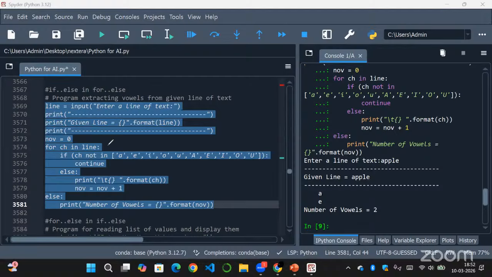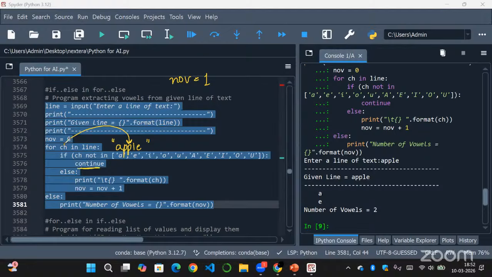We still have NOV equal to 1 only. Line is apple, right? A and P have been done. Now ch will represent the third character, that is the second P. This is also the same. The first P has been skipped, so the second P also will be skipped, because it is not a vowel.